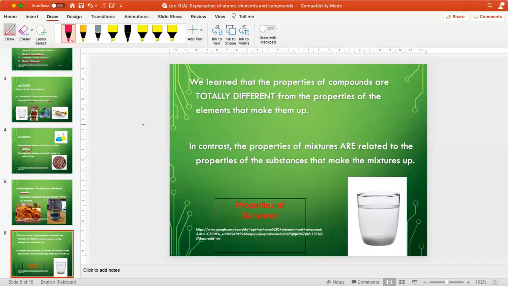Now we learn that the properties of compounds are totally different from the properties of the elements that make them up. In lecture 9, I have explained this. In contrast, the properties of mixtures are related to the properties of the substances that make the mixtures up. Here the properties of salt water would be in between water and the salt.